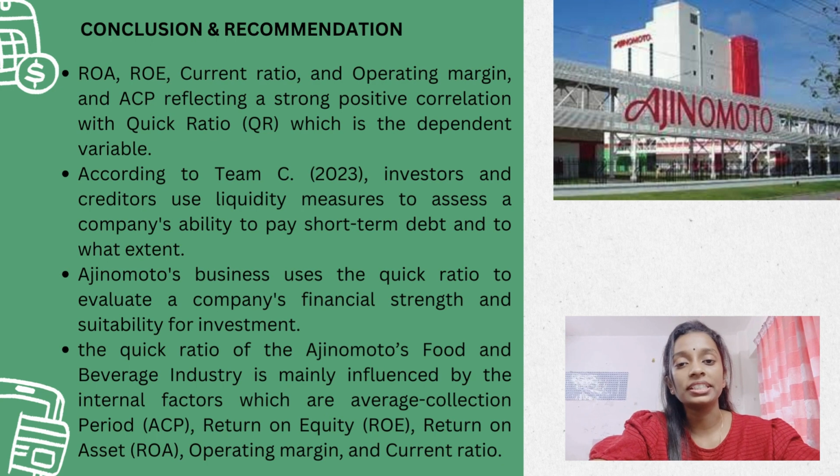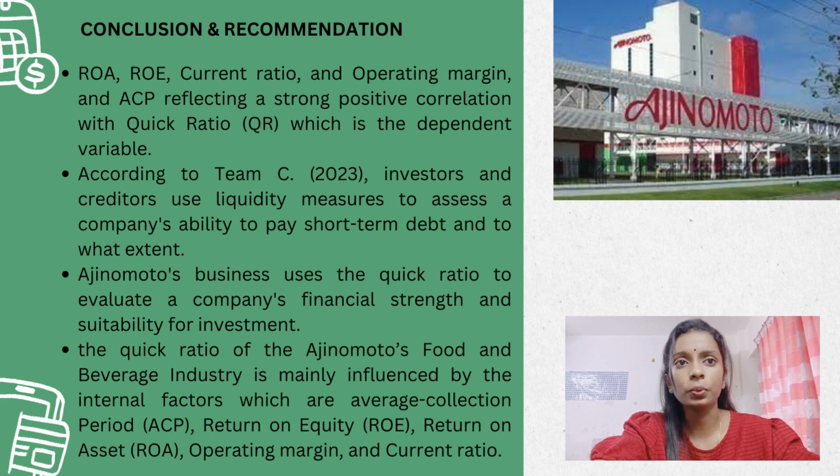Last but not least, we will see the conclusion and recommendation part. For the conclusion, ROA, ROE, current ratio, operating margin and ACP reflect a strong positive correlation with the quick ratio variable, which is the dependent variable. To make this statement stronger, according to the study by Team C, 2023, investors and creditors use liquidity measures to assess a company's ability to pay short-term debt and to what extent. The second point is that Ajinomoto's business uses the quick ratio to evaluate a company's financial strength and sustainability for investment.